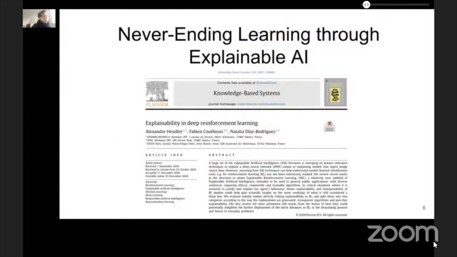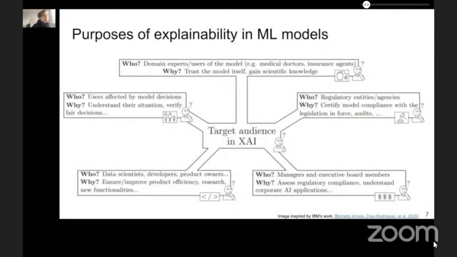After the DREAM project concluded, we have been recently studying explainable AI as a key dimension of our vehicle towards never-ending learning. But why is explainability pursued? There are different purposes of explainability that are sought by different audience profiles. The reasons to demand explainable models lie in different roles concerned with verifying fair decisions for users, certifying models' compliance with legislation, audits, ensuring new functionality, or simply understanding as domain experts.